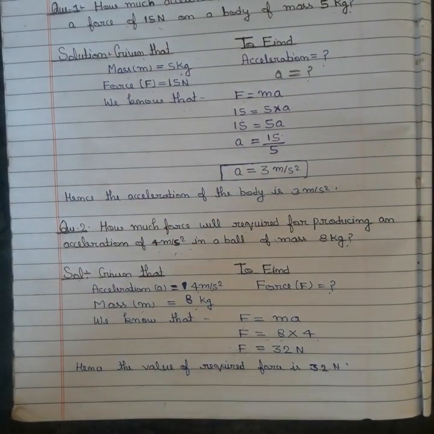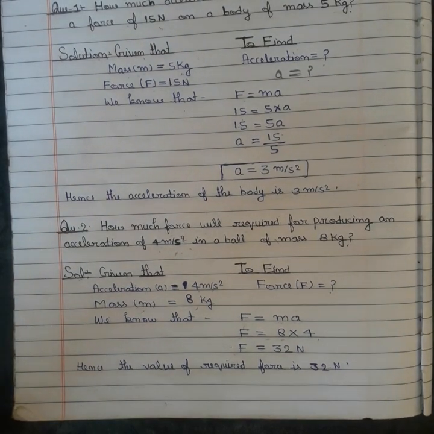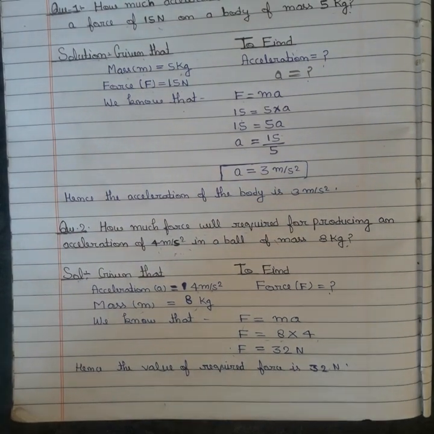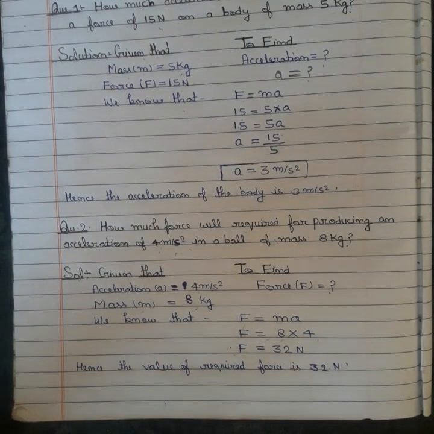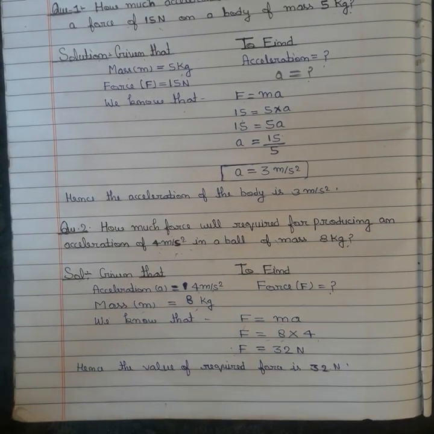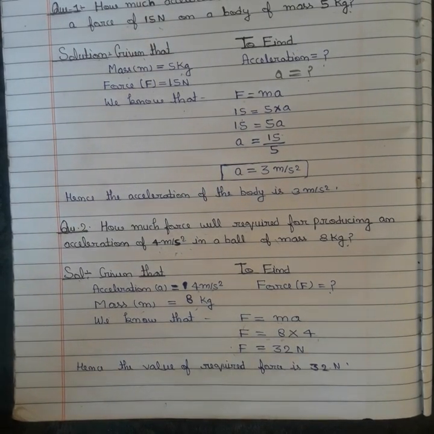If you have a plastic ball and an iron ball, which inertia is greater? Then you explain: inertia is directly proportional to mass, and the mass of the iron ball is greater than the mass of the plastic ball. Due to this reason, the inertia of the iron ball is greater than the inertia of the plastic ball.